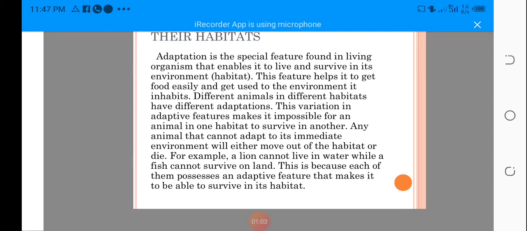Firstly, adaptation. What is adaptation? Adaptation is the special feature found in living organisms that enables them to live and survive in their environment.